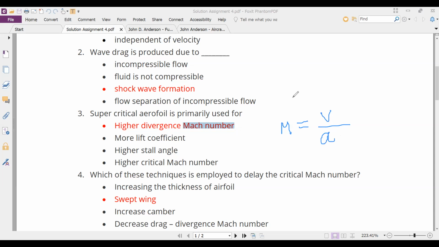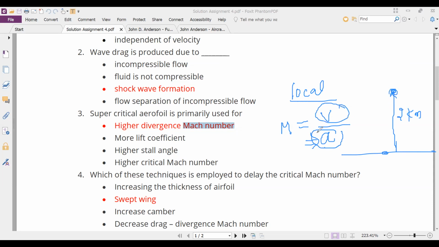I'm enforcing the word local deliberately because you can take the speed of sound on the ground, and you're measuring Mach number at a certain altitude, let's say 2 kilometers. You have to use the speed of sound at the 2 kilometer altitude along with the velocity. So both things have to be local. Local velocity divided by local speed of sound, and that is what you call a Mach number.